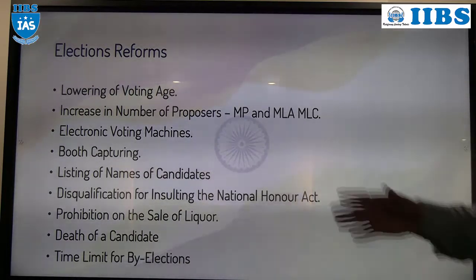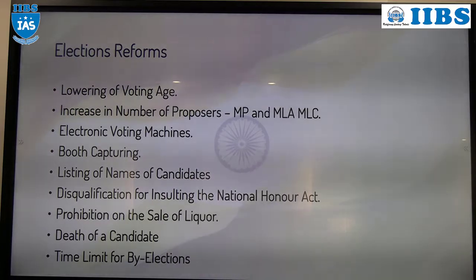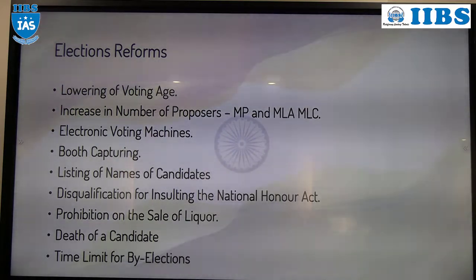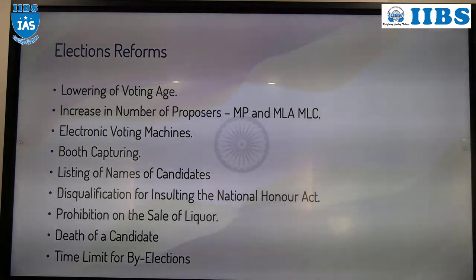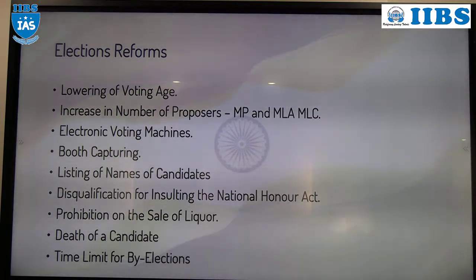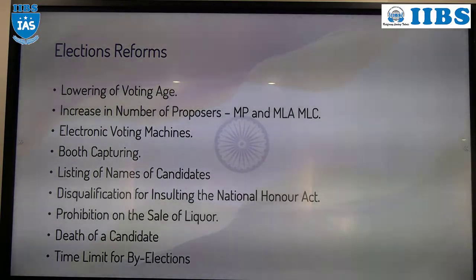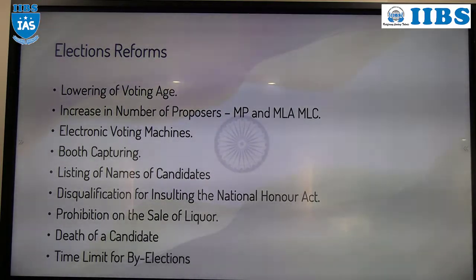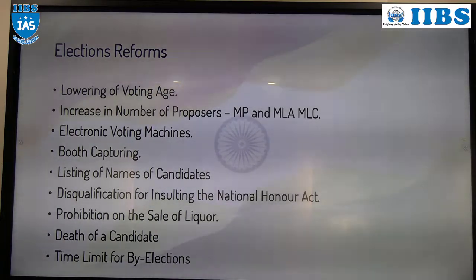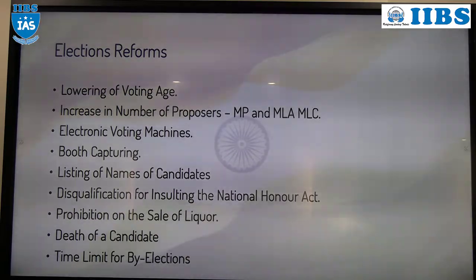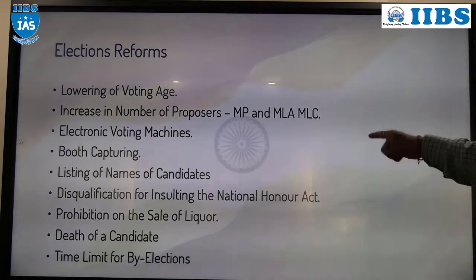The next, prohibition of sale of liquor. Once the polling date has been decided, in that area liquor cannot be sold for 48 hours. After that, they can sell. Within those 48 hours, liquor cannot be sold in that particular area.